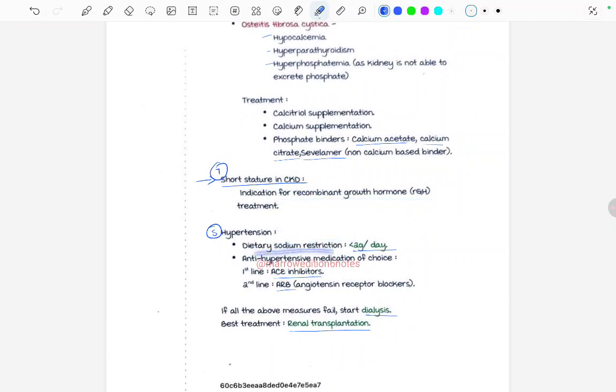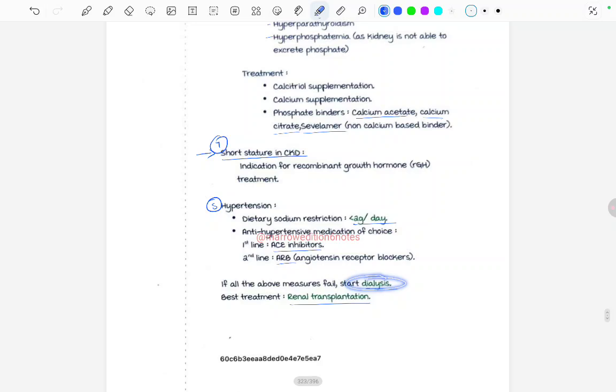Hypertension, we have to do sodium restriction, and antihypertensive drugs can be used like ACE inhibitors and the ARBs. If all the above fails, then we have to do the dialysis, and best treatment is by the renal transplantation.